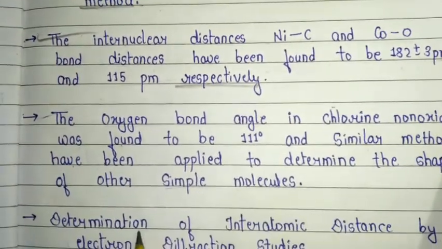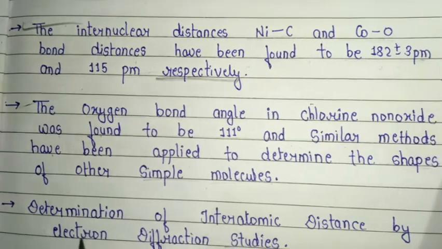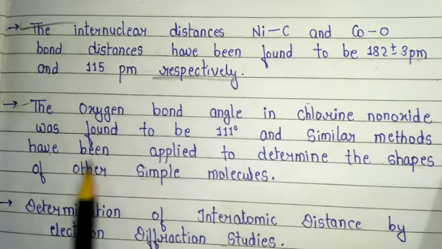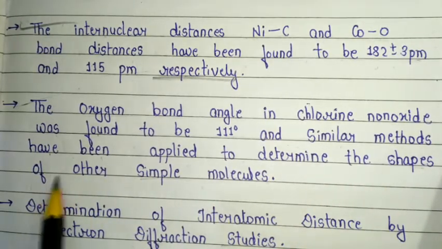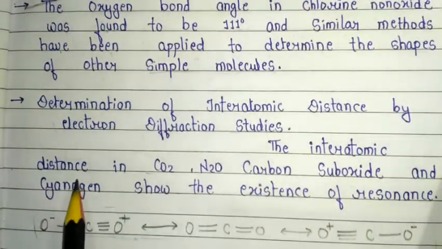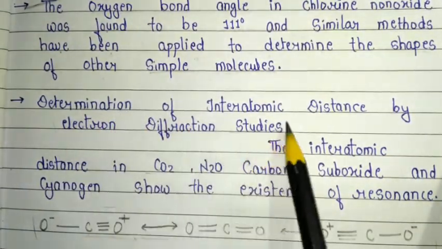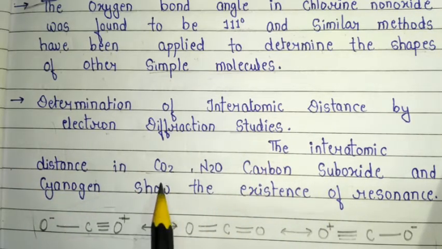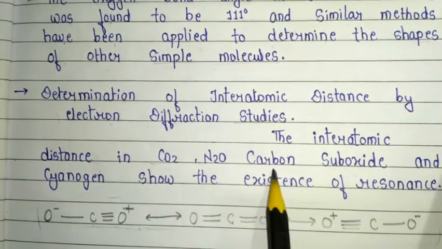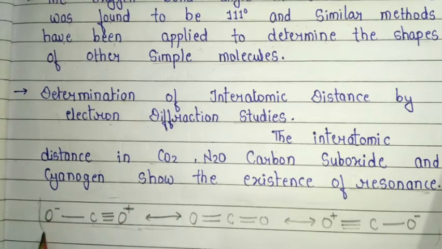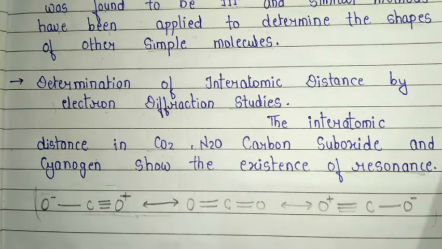Third, the bond angle in chlorine monoxide was found to be 111 degree, and similar methods have been applied to determine the shape of other simple molecules. And the fourth important application is determination of interatomic distance by electron diffraction study. The interatomic distances in carbon dioxide, carbon suboxide and cyanogen show the existence of resonance. These are examples of the existence of resonance.